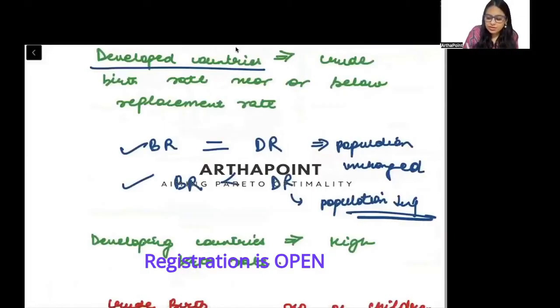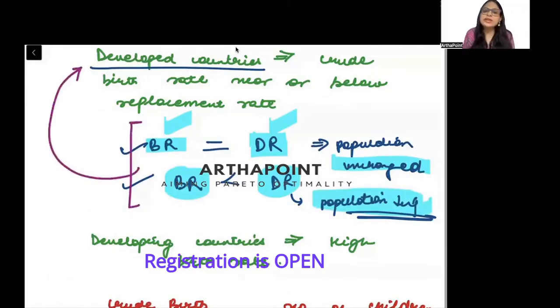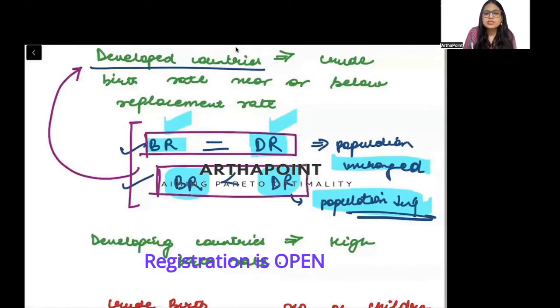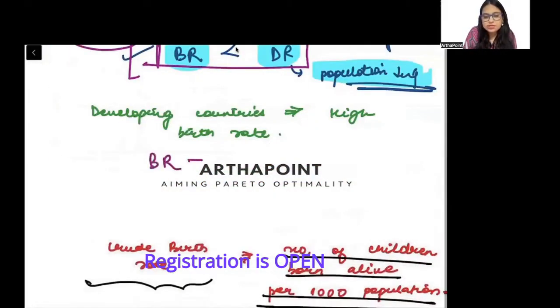Now, when birth rate and death rate are equal to each other, it means that there is just replacement taking place. मतलब one person died and one person was born, so population is unchanged. But when death rate is more than birth rate, population is decreasing, right? It has been seen that these two phenomena are common in the developed countries. Developed countries में ऐसा देखा गया है कि या तो ये दोनों बराबर के हैं, either these two are equal to each other or death rate is more than birth rate. But in the developing countries, the birth rate is more than death rate, so the population is actually increasing. Population अभी बढ़ रही है.